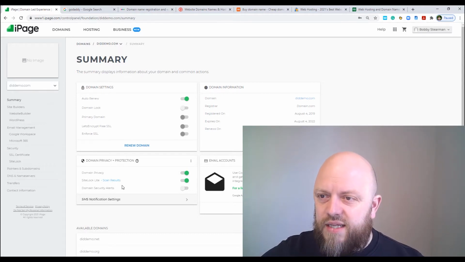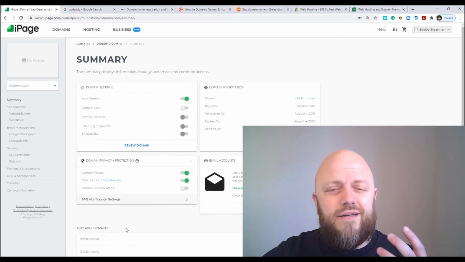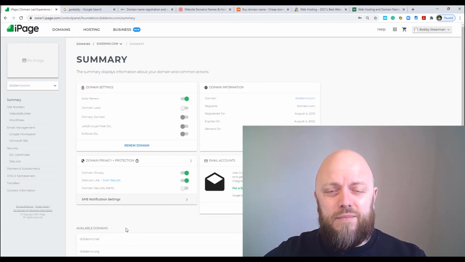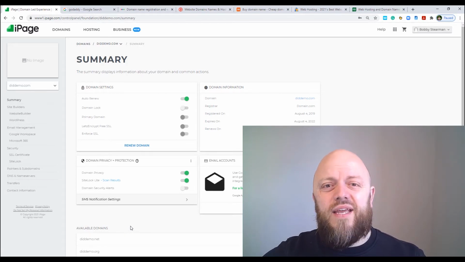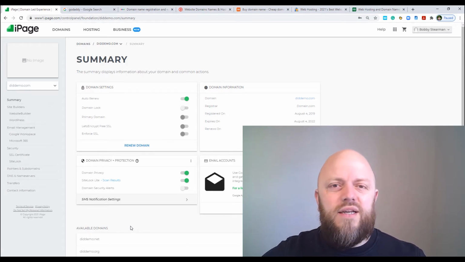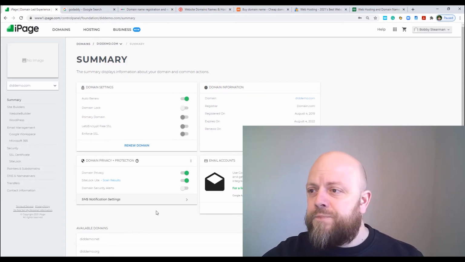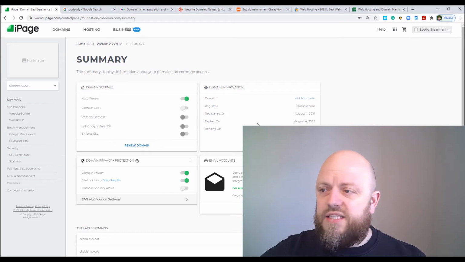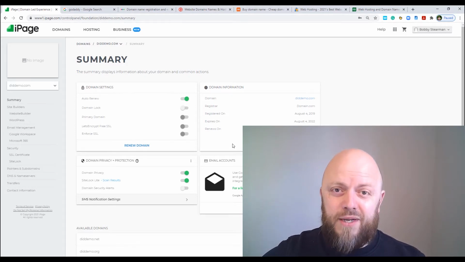Now you can see some of this will be blurred out, but you can see that I've got privacy. I would always suggest that you buy the privacy for your domain. It just protects everything and it keeps hackers out. And in this day and age, we need to make sure that our data is secure and safe. And you'll see that I actually bought this some time ago. I bought this in 2019. So I had the idea of a YouTube channel many moons ago, and I've been procrastinating up until now, which is now 2021.